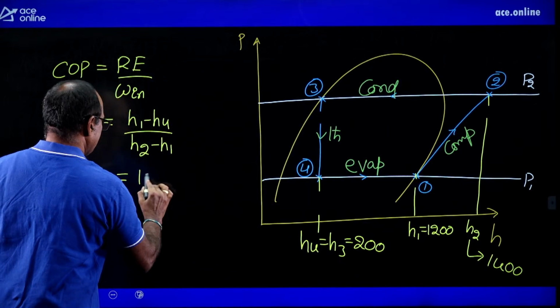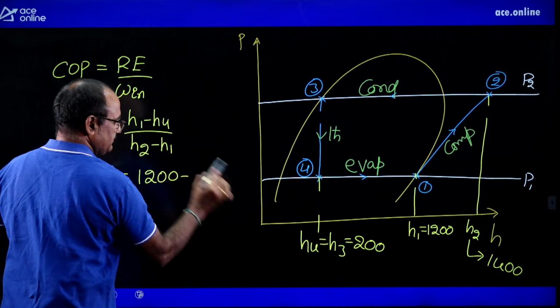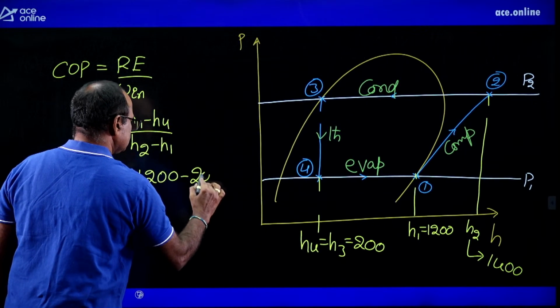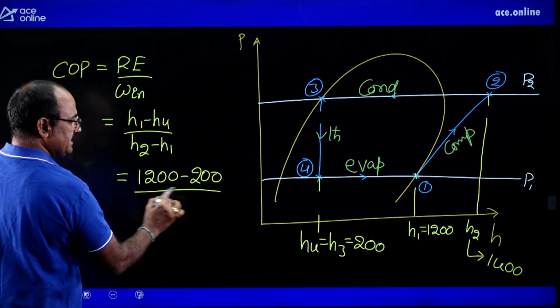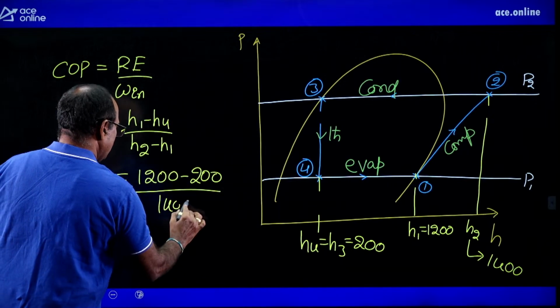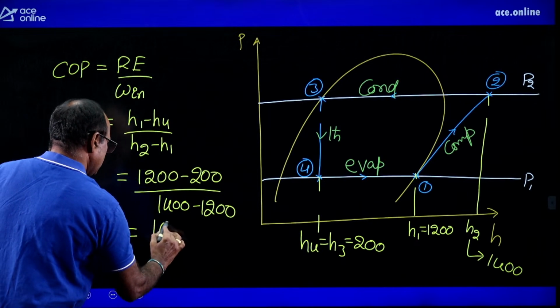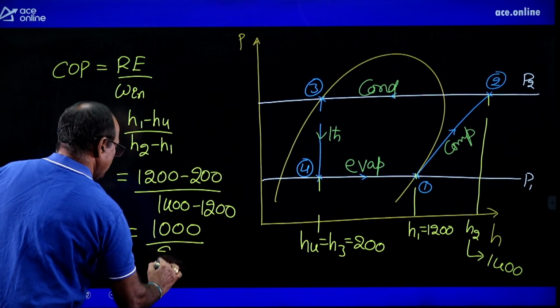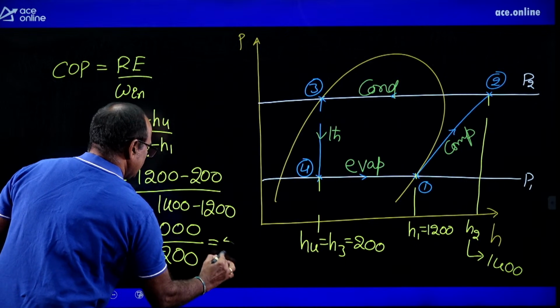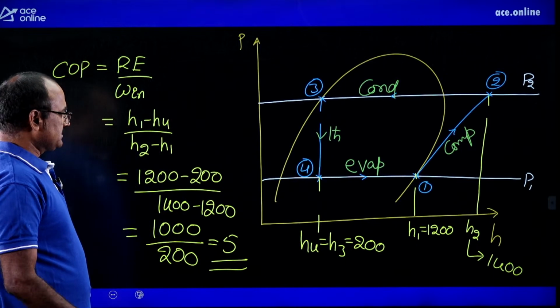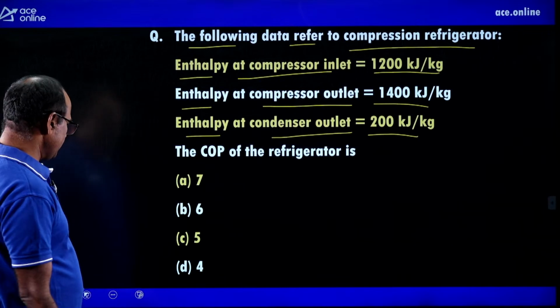H1 is 1200 minus H4 which is 200, divided by H2 1400 minus 1200. Simplify this value: it is 1000 divided by 200, equal to 5. That is the COP of the vapor compression refrigeration system.